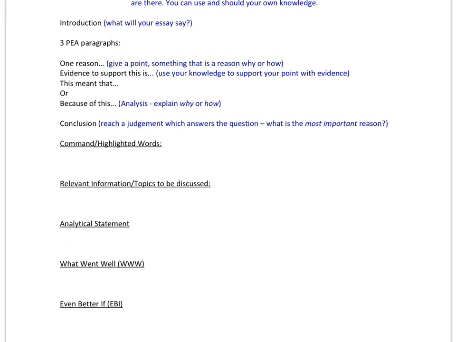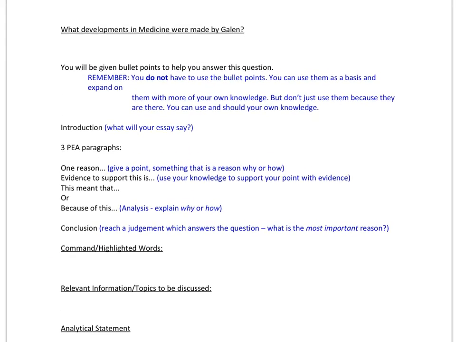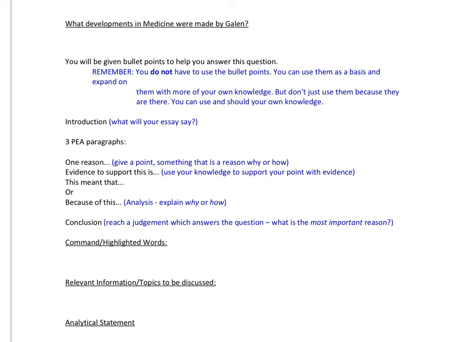Thirdly, the analytical statement. Go back to the question. What is it that you are going to have to write at the end of each paragraph in order to make your evidence relevant to the question? What is the analysis, the analytical statement that you are going to have to write?